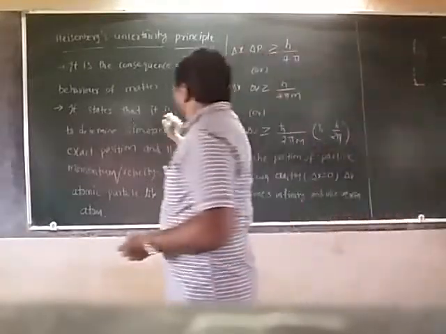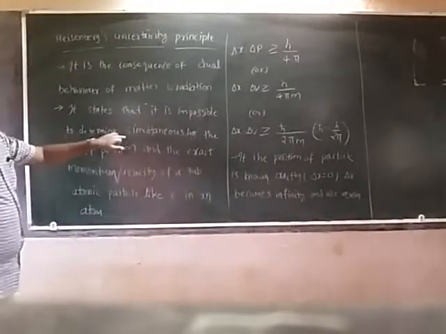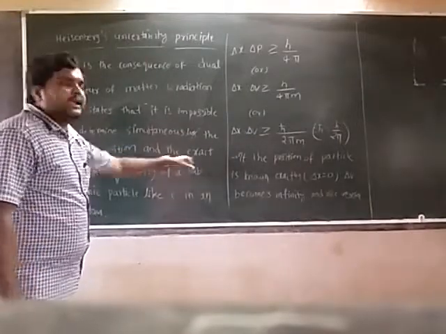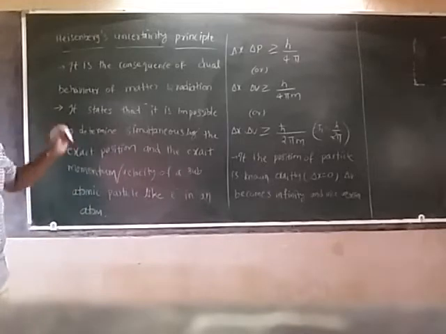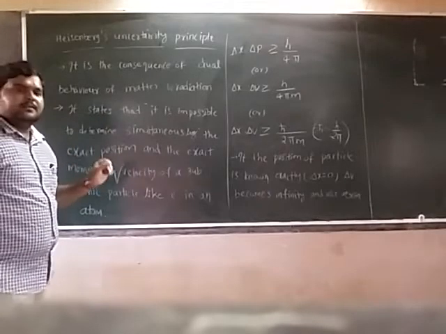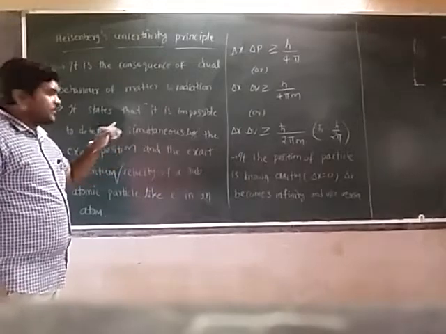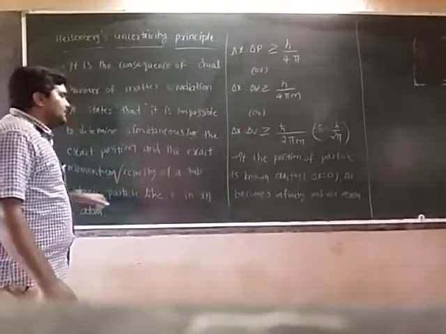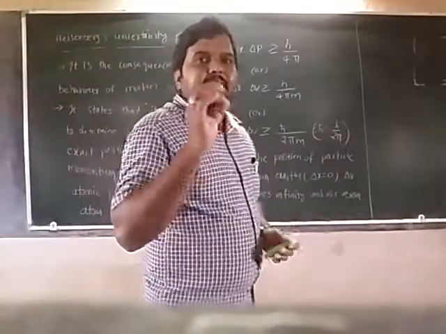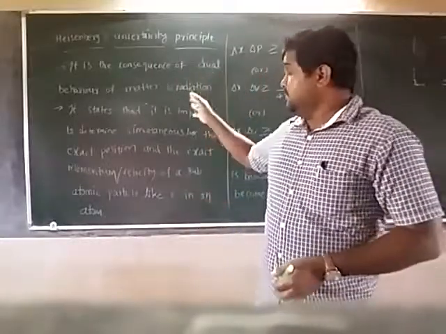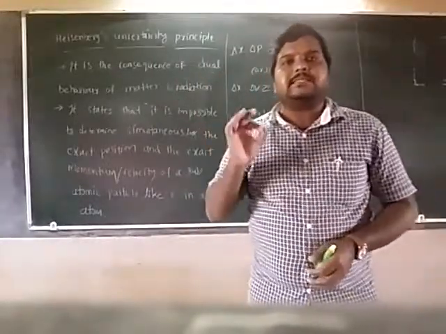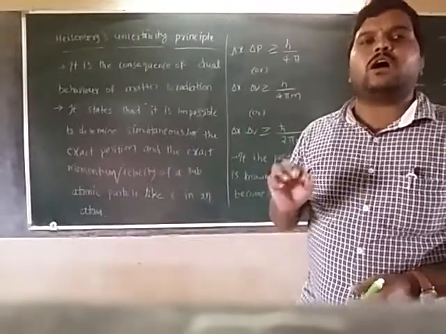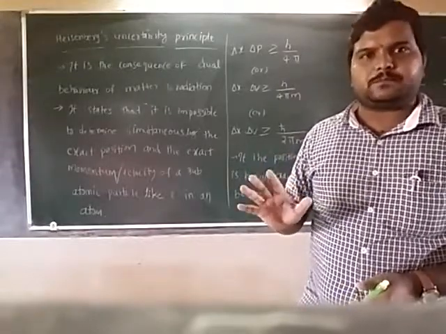He said that it is impossible to determine simultaneously the exact position and the exact momentum or velocity of subatomic particles like the electron.